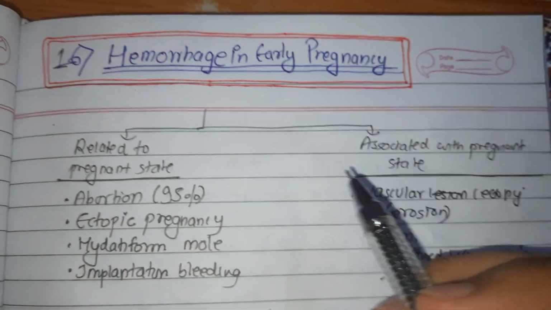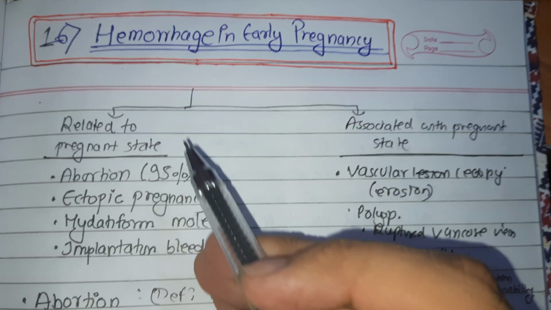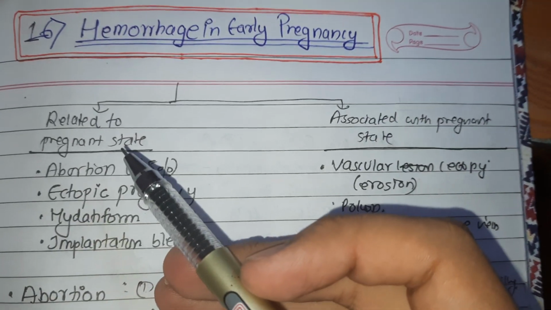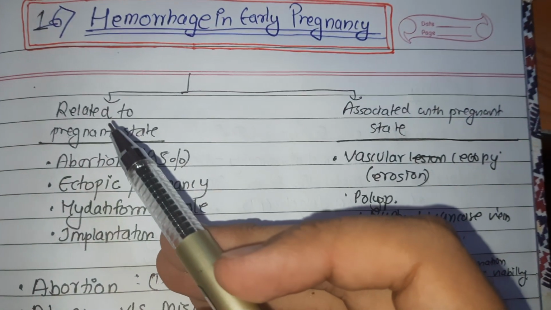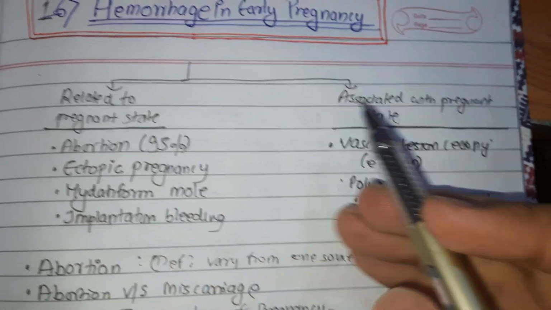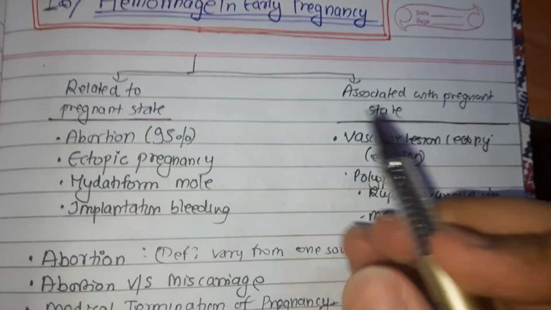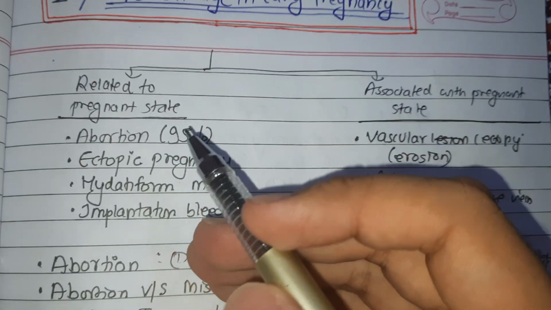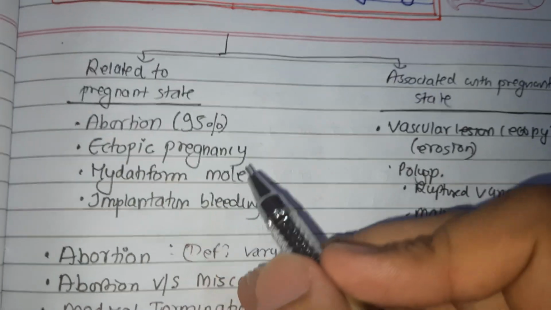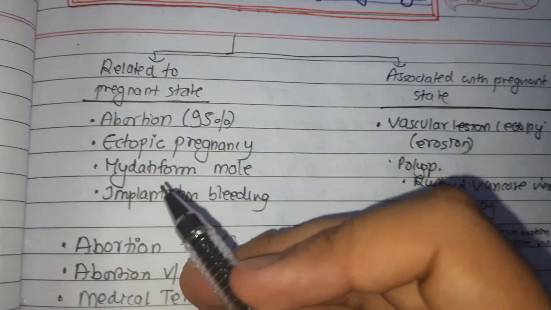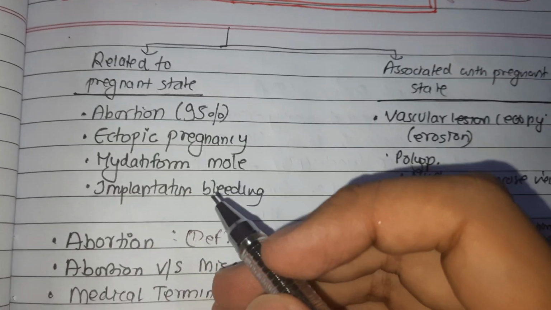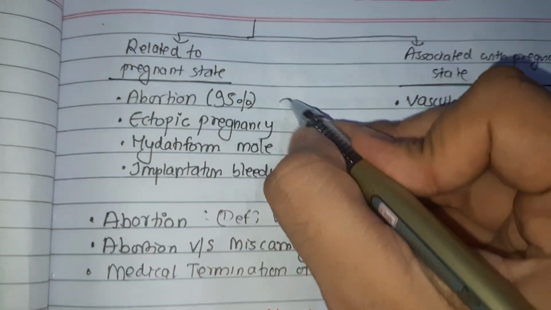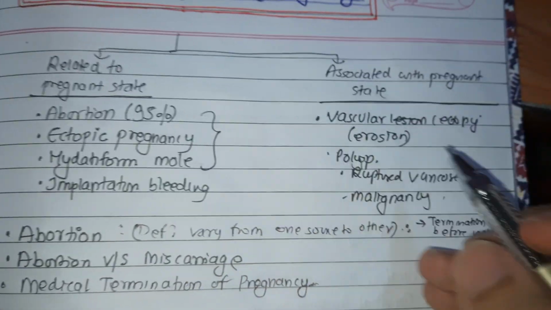The causes of bleeding in early pregnancy can be broadly divided into two groups, that is those related to the pregnant state and those associated with the pregnant state. Those related to the pregnant state are abortion in 95% of cases, ectopic pregnancy, hydatidiform mole, and implantation bleeding. We will be talking about these in detail from the next video.